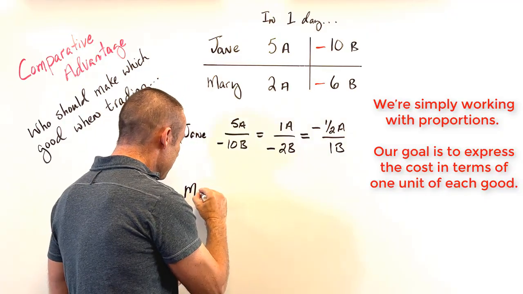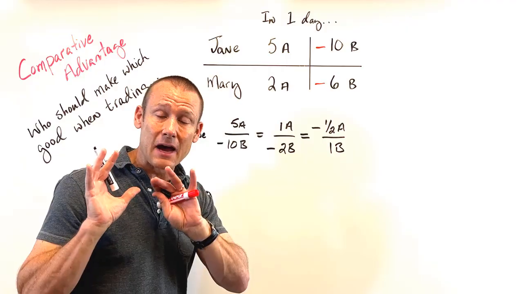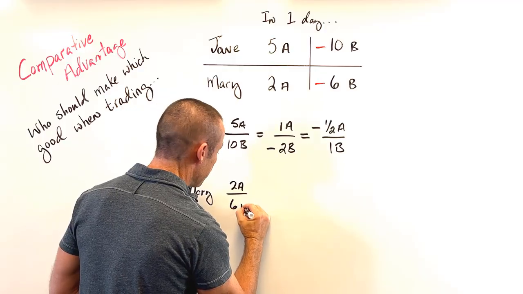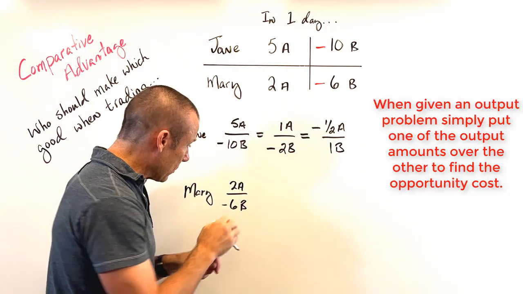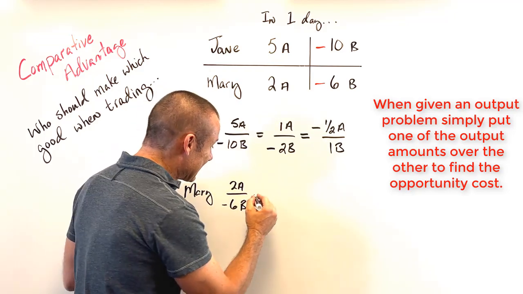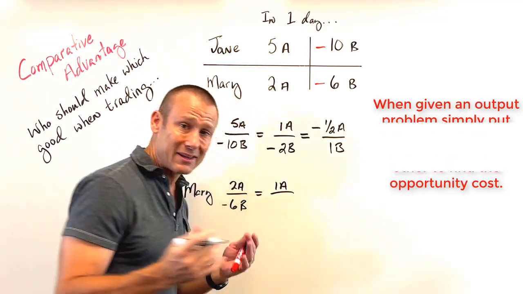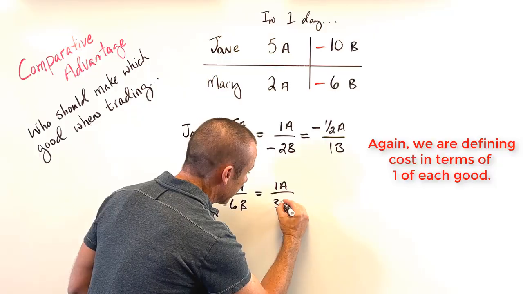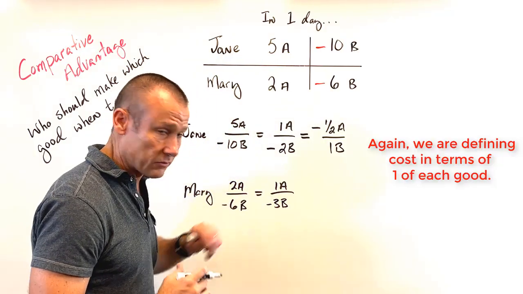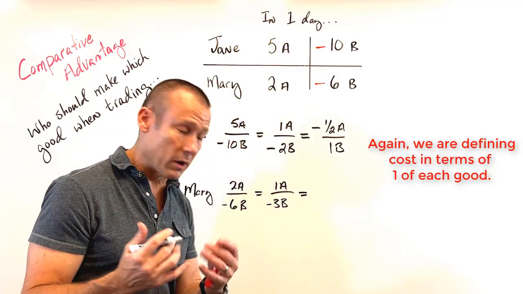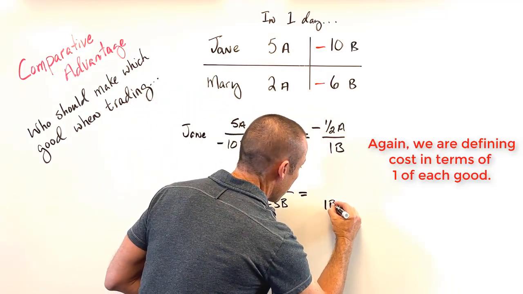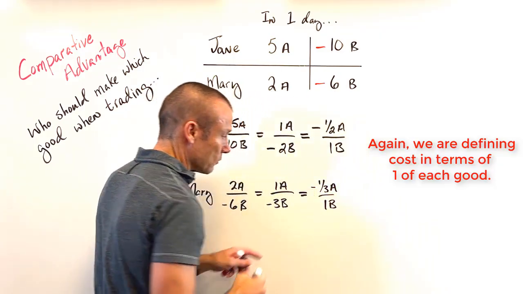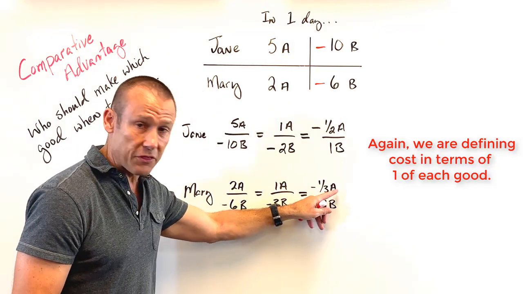Now let's go to Mary. Mary, again, it's an output problem. The opportunity cost is given. So I'm going to put 2A right there over 6 of B. Negative sign can go in either place. But the way I wrote it, when she makes 2 of A, she gives up 6 of B. Let's get it in terms of 1 of A. How do you get in terms of 1A? Divide both of them by 2. So 2 divided by 2 is 1. 6 divided by 2 is 3B. There we go. When she makes 1A, she gives up 3B. And to get it in terms of 1B, divide them both by 6. 1B, 2 divided by 6 is 1/3 A. Negative sign opposite the 1. When she makes 1B, she gives up 1/3 A.